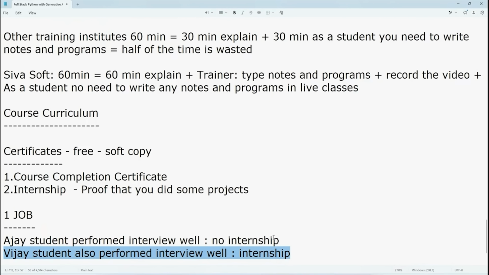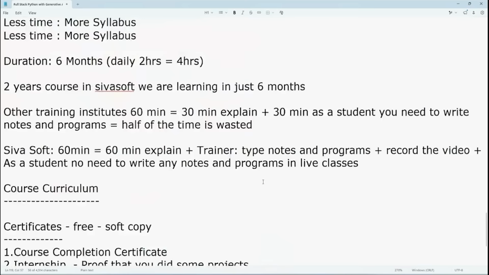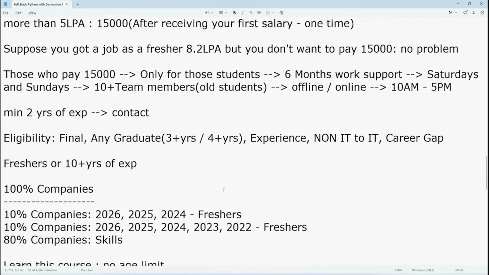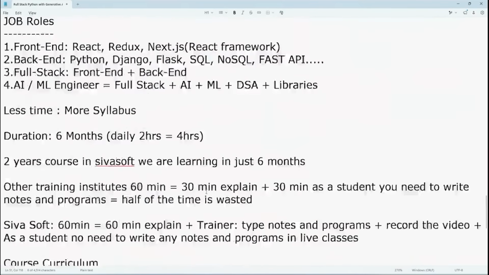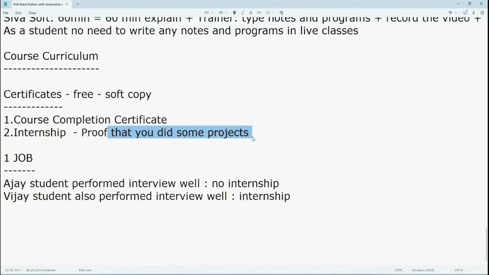Our placement people contact companies, and directly they ask, in your training institute, are you providing internships or not? If internships are there, then only we will come to your institute. If no internship, no companies are coming. That means they are not preferring. So in this artificial intelligence era, you need to have internship. Internship means it is something like a proof that you did some projects.